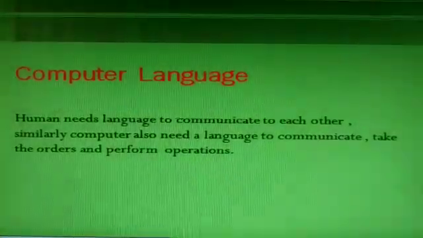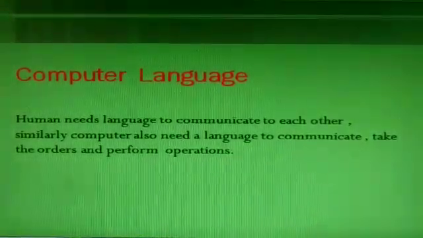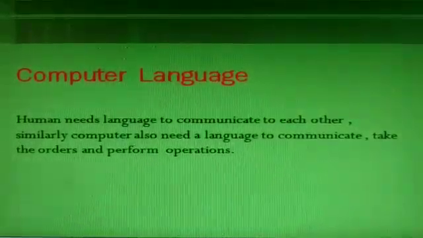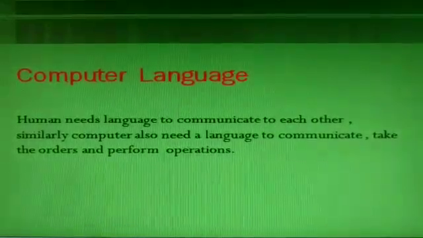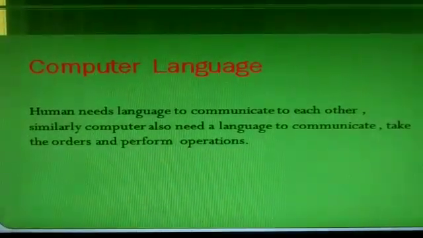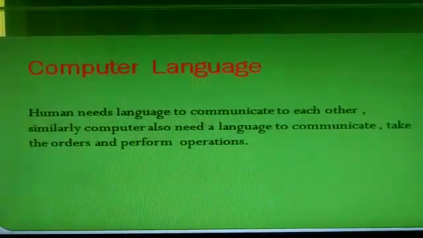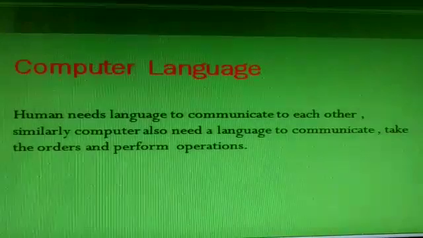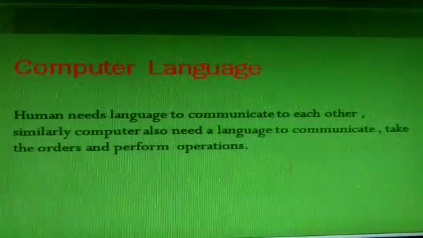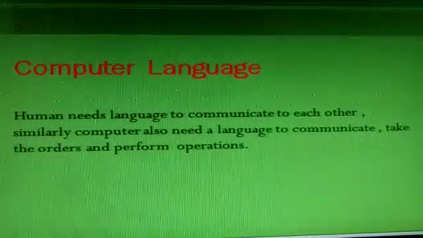Students, humans need language to communicate with each other. Similarly, computers also need a language to communicate, take orders and perform operations. A language is required to communicate with each other, and we have several languages like Hindi and English. Students, there are several computer languages for different purposes. Some of these are special purpose and others are general purpose.